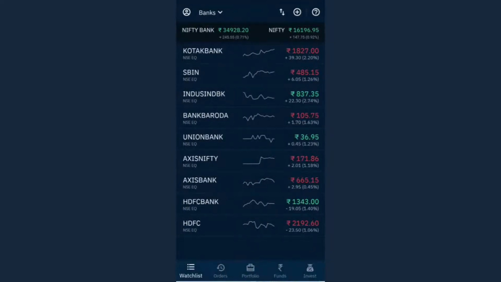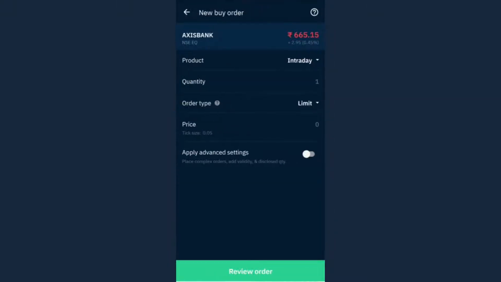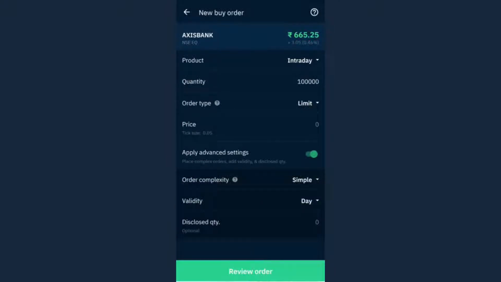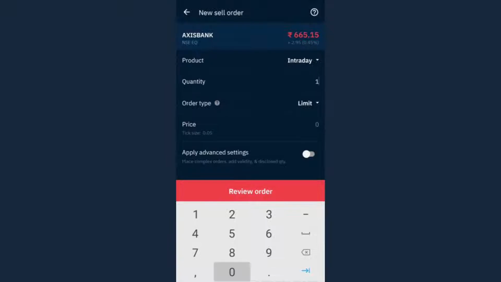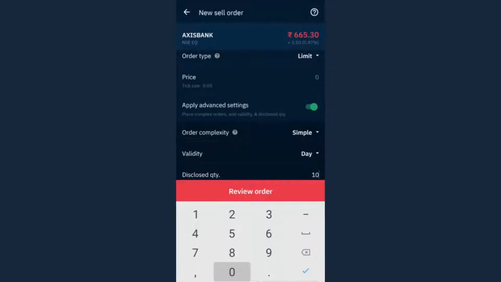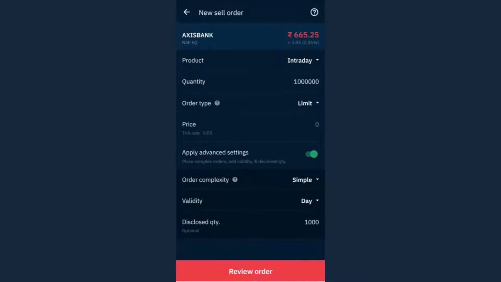So what disclosed quantity means is, let's say I go to sell, and I want to sell 10 lakh shares. Now let's say I type the disclosed quantity as 1000. So in the market depth table, only 1000 will be shown. Out of the 10 lakh shares I want to sell, I want to disclose only 1000 at a time. Once those 1000 are completed, then disclose the next 1000, similarly, up till 10 lakhs, right?